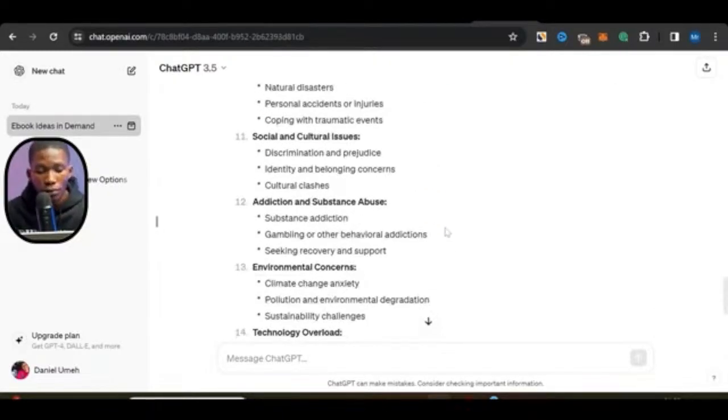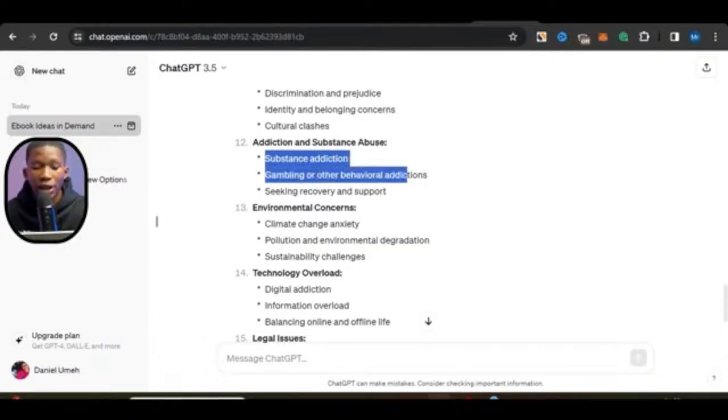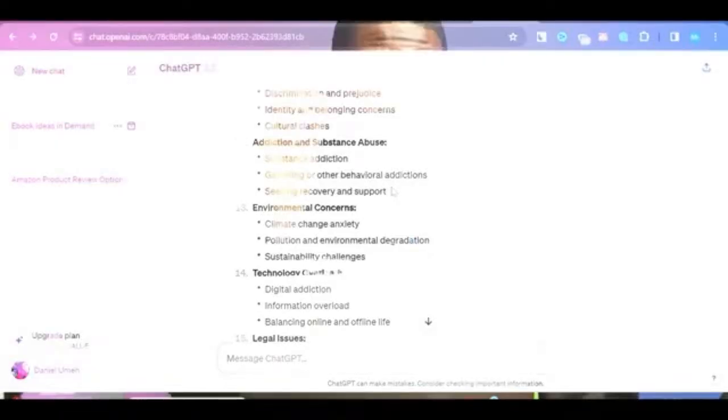So the one that I can actually see right now that I think I like is this one that says addiction and substance abuse, right? Gambling or behavioral addiction, seeking recovery or support. So I'm going to go ahead and go with this one, because I feel like creating something that is going to help people try to stop their addiction would sell.